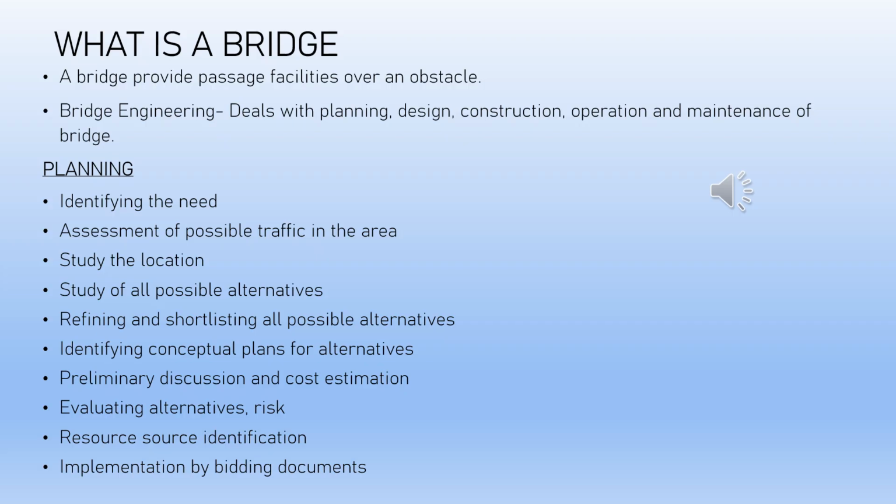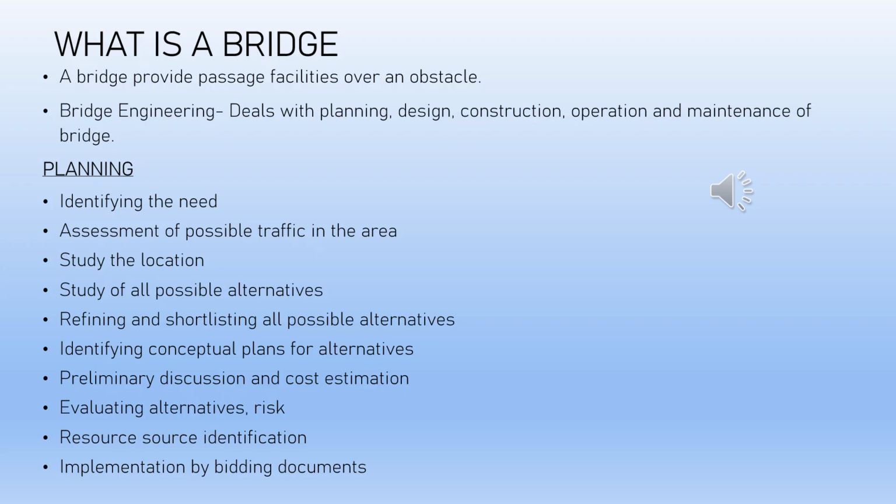In general, the major steps involved in the planning for the construction of a new project are: identifying the need for the bridge, assessment of possible traffic in the area proposed for the bridge, study of the location, study of all possible alternatives, refining and shortlisting all possible alternatives, identifying conceptual plans for the alternatives.